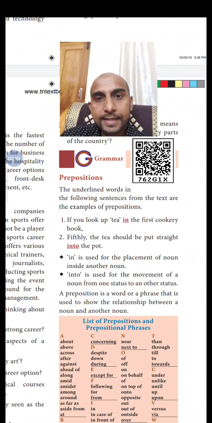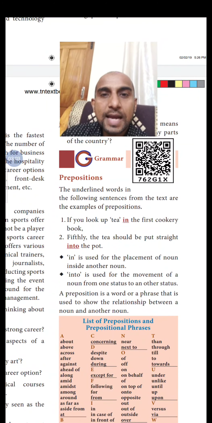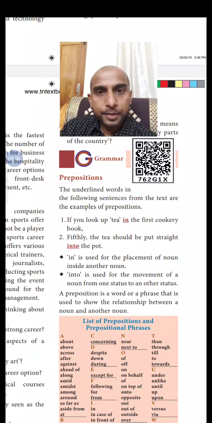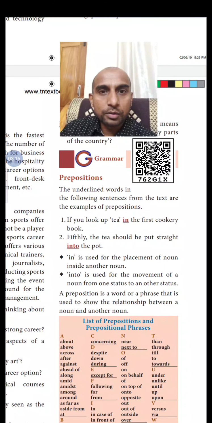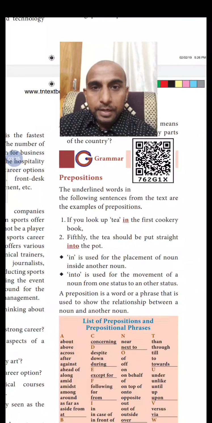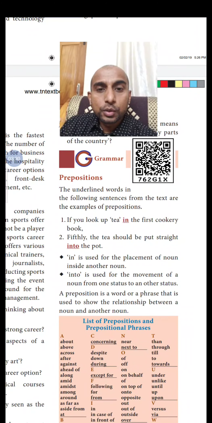In the first sentence given in the textbook, in is used for placement of a noun inside another noun. If you look up tea, tea is a noun. In the first cookery book, cookery book is another noun. So it is directing one noun inside another noun. In the second sentence, fifthly, the tea should be put straight into the mouth, into is used for the movement of a noun from one status to another status.